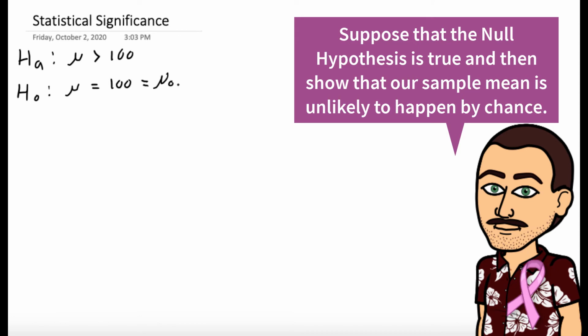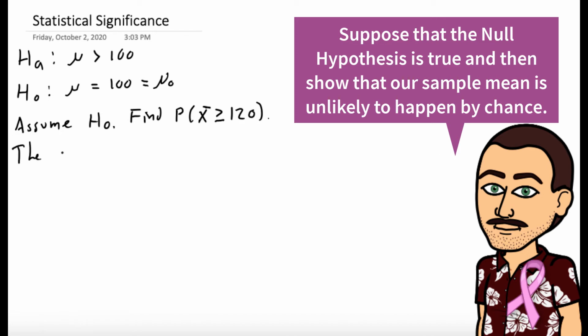So we want to test what is the probability that a random group of 269 students has such a large average sample study time. So we're going to assume the null hypothesis, and we're going to find the probability of x bar being greater than or equal to 120, right? Because that's how many minutes they studied on average.